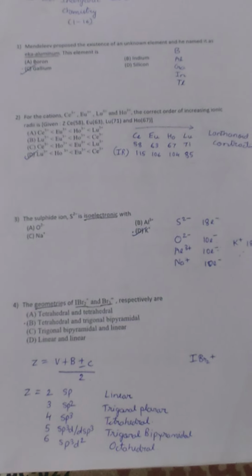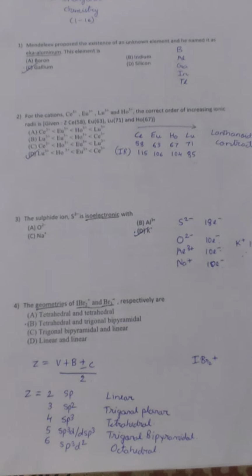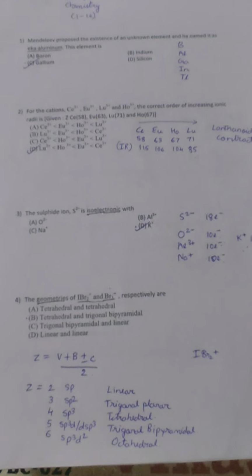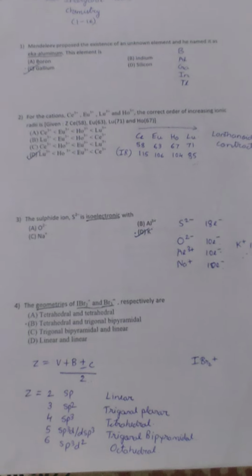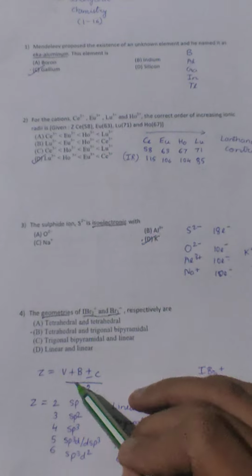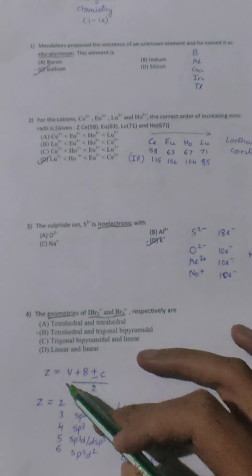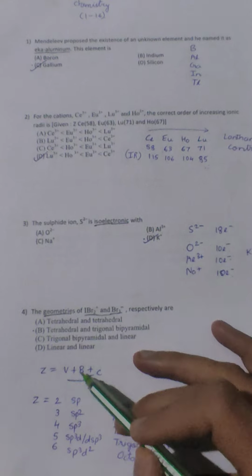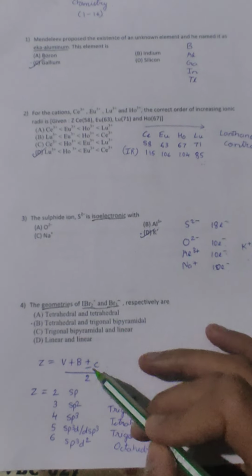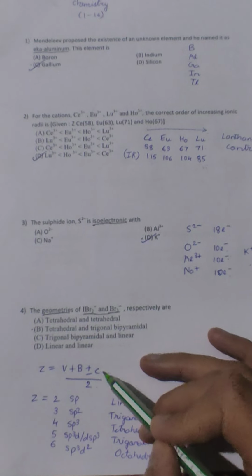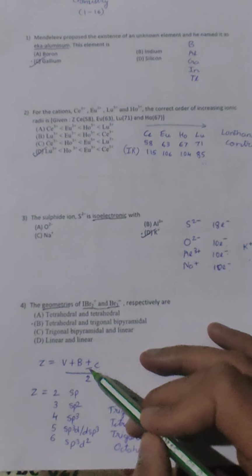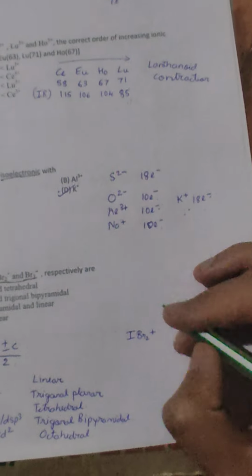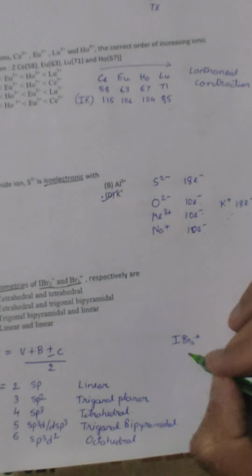Now here is the next question. Geometry of IBr2+ and Br3- respectively are. In this case, this is a shortcut trick. In depth, if you go, there is a long procedure to identify this, but here I will use a shortcut trick where it is given as Z is equal to V plus B ± C divided by 2. Here V is the valence electrons, B is the number of bonds formed, C is the charge. Here if the charge is negative, then that number should be added, and if the charge is positive, the number should be subtracted. So now in case of IBr2+, here the central atom is iodine.